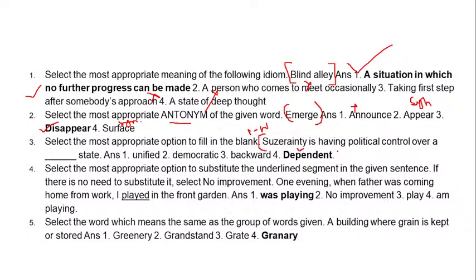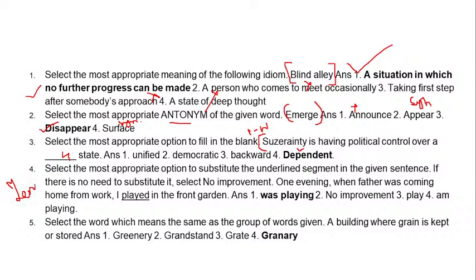So this is very important. Suzerainty is therefore what? Controlling a dependent state. So this is our answer. Okay, then number 4 is again a tense question.